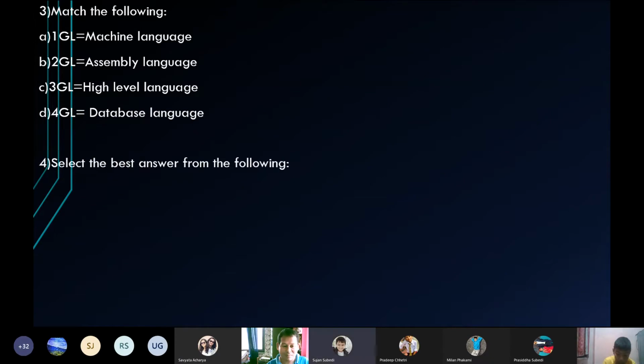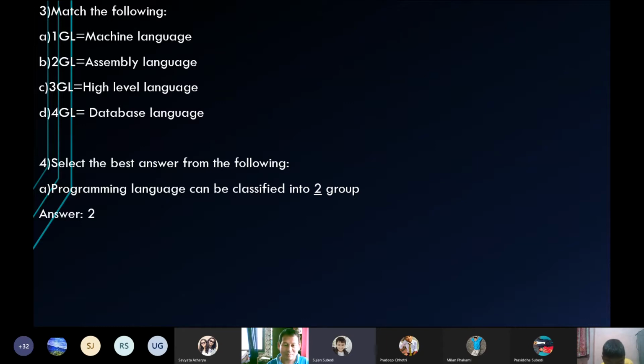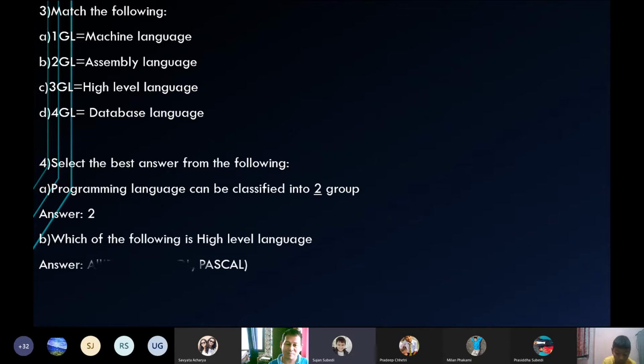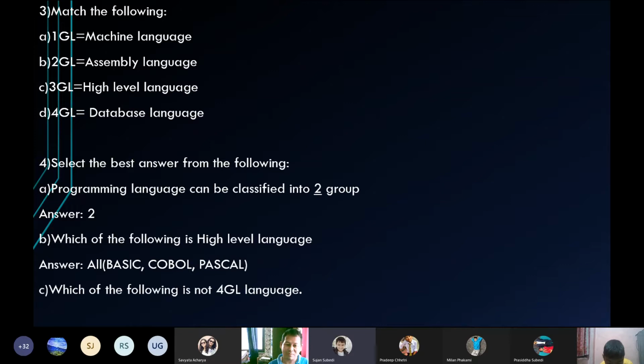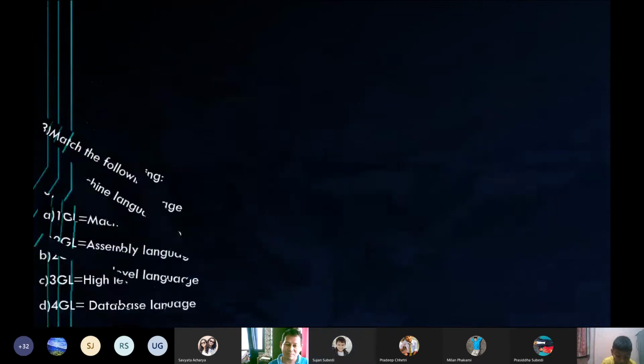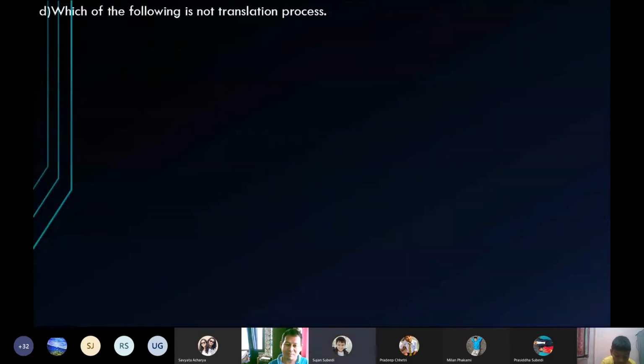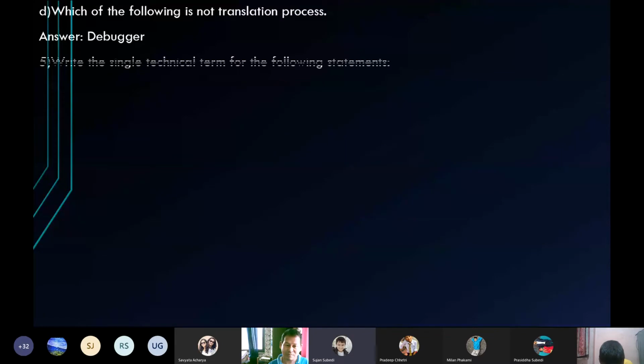Select the best answer from the following. Question number 4. A. Programming language can be classified into two groups. Which of the following is high level language? Answer: all of them. The options are Basic, COBOL and Pascal. Which of the following is not fourth generation language? And the answer is QBasic. Which of the following is not translation process? And the answer is debugger.